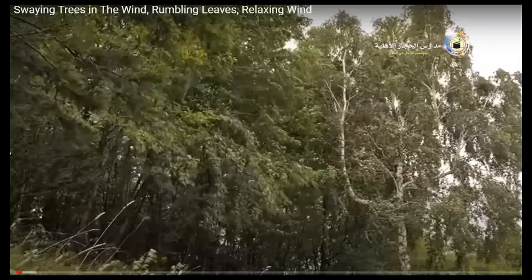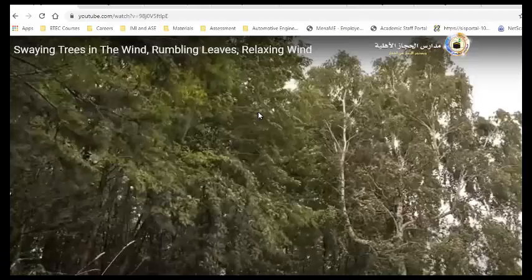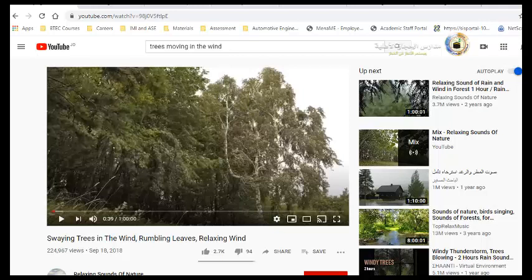Now, what can you see here? We have trees and the trees are moving. If I ask you now what makes these trees move, you will tell me the wind. Another question: can you see the wind? Of course, you can't see the wind, but you can feel it, or you can see the way it makes trees move.